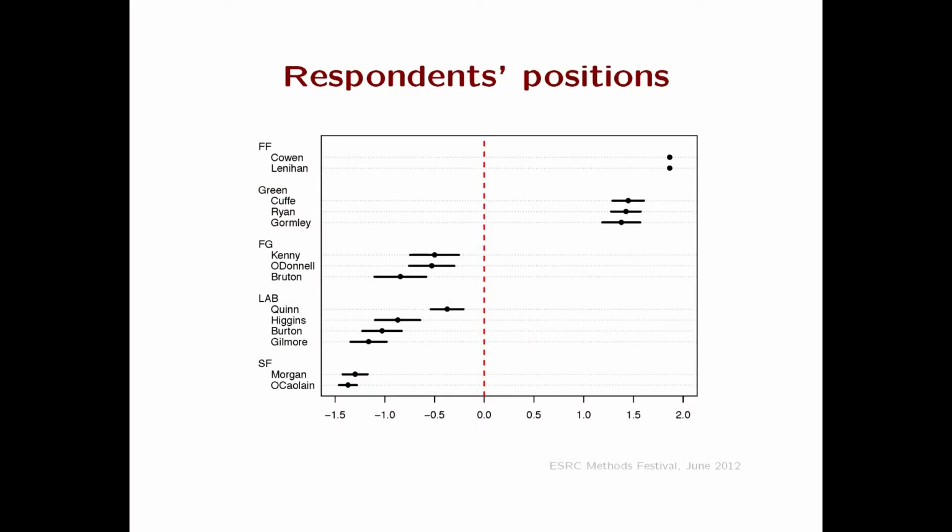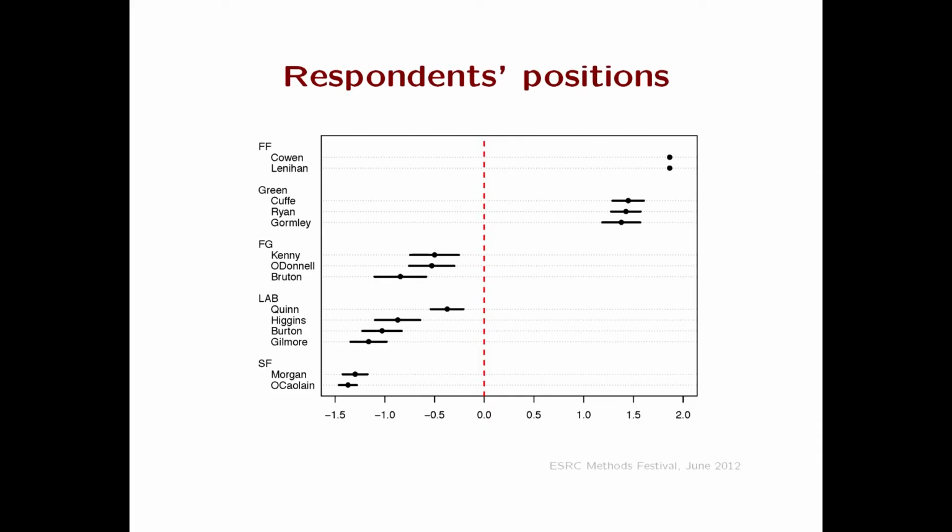A little background on the speeches. The particular case we're looking at here is the 2010 Irish budget, a particularly fierce budget in which the government explains how everything's going to be cut and the opposition objects vigorously. In this particular setup, we have in government Fianna Fáil and the Greens, and in opposition, these three parties over here, Fine Gael, Labour and Sinn Féin, and we'll see them lining themselves up on what is essentially one direction. How much do you hate this budget?